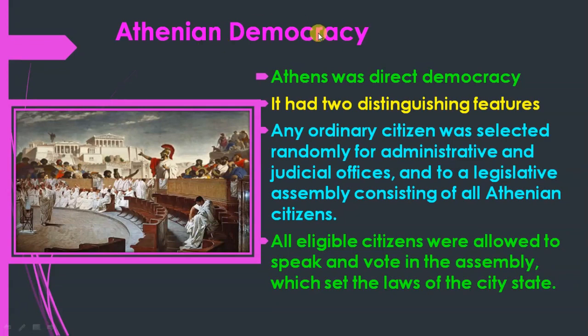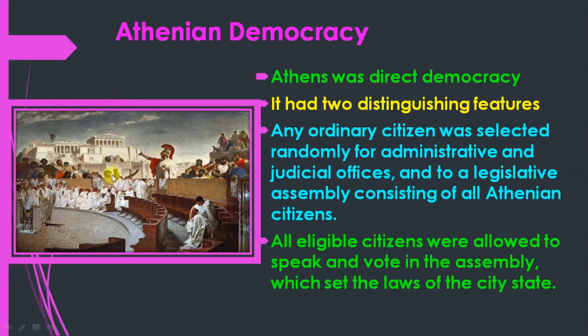Athenian democracy. Athens was a direct democracy. It has two distinguishing features, meaning two important features. Any ordinary citizen was selected randomly for administrative and judicial offices and to a legislative assembly consisting of all Athenian citizens. So here any ordinary, common people could be randomly selected.